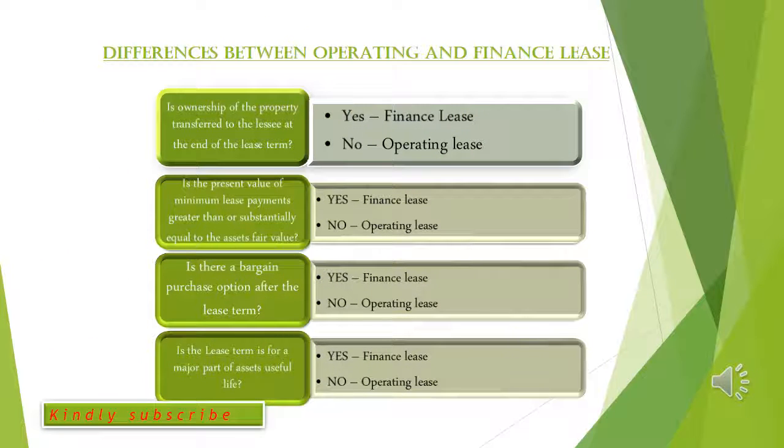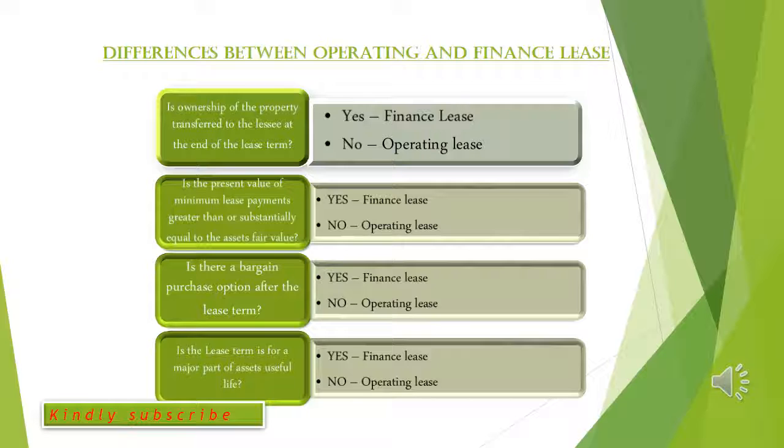Now let's deal with some differences between operating and finance lease. The first one is, is the ownership of the property transferred to the lessee at the end of the lease term? If ownership will be transferred to the lessee, then it's a finance lease. But if at the end of the lease term the lessee will still not own this property, then it's an operating lease. Second point is, if the present value of the minimum lease payment is greater than or substantially equal to the asset's fair value, if it is yes, then it's a finance lease. But if it is no, it's an operating lease.